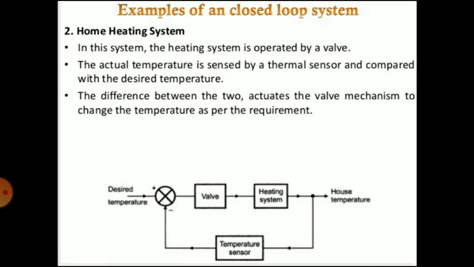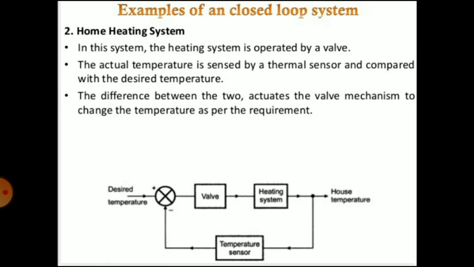Second example is a home heating system. There is a valve, a heating system, and the feedback is a temperature sensor. After achieving the temperature, the feedback is given to the control system, which compares the output with the input, and an error signal is produced, which the control system manipulates.